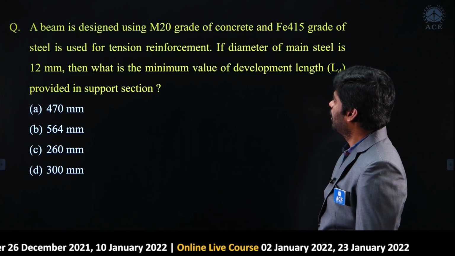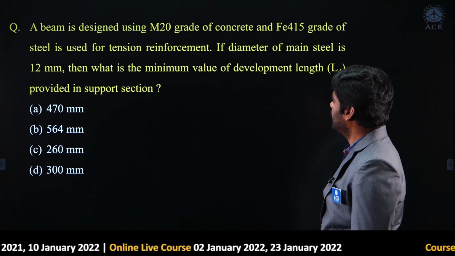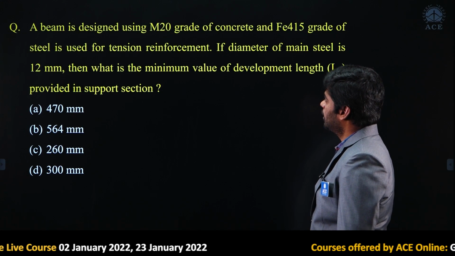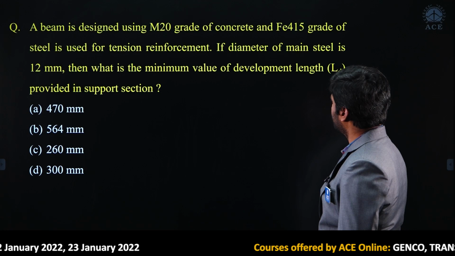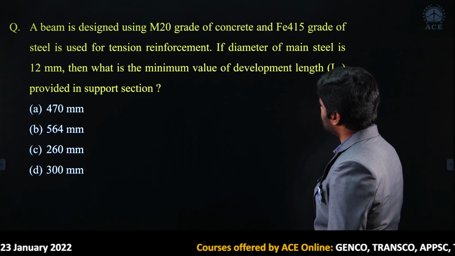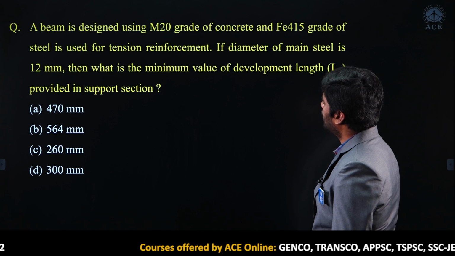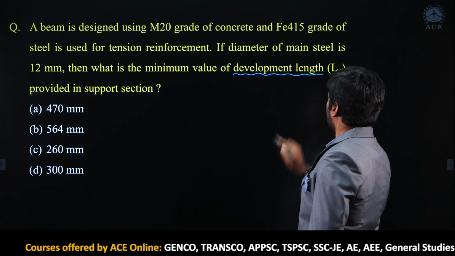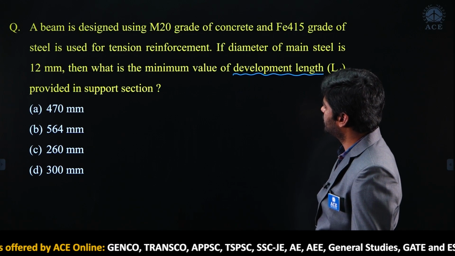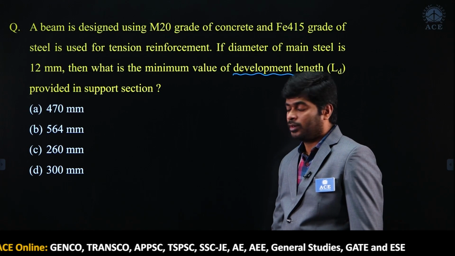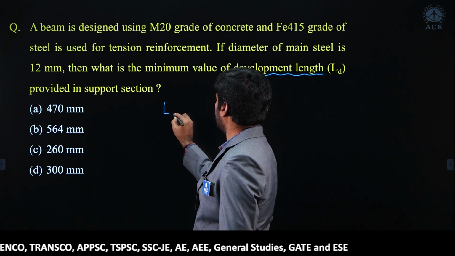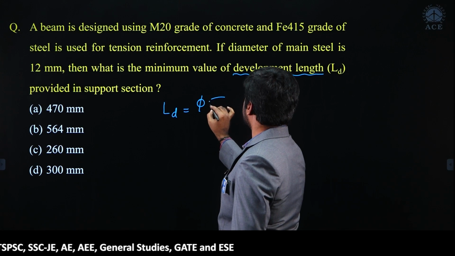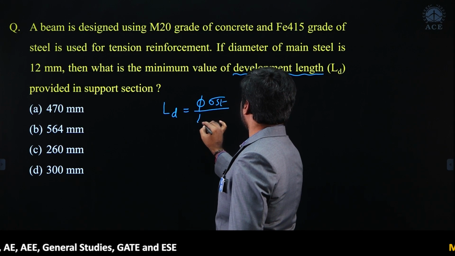Next question: a beam is designed using M20 grade of concrete, and Fe 415 grade of steel is used for tension reinforcement. If the diameter of the main steel is 12 mm, what is the minimum value of development length provided in the support section? What is the formula we can write for development length? Ld equals phi into sigma st upon 4 times tau bd.